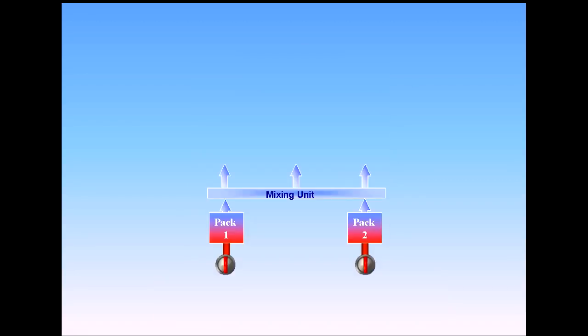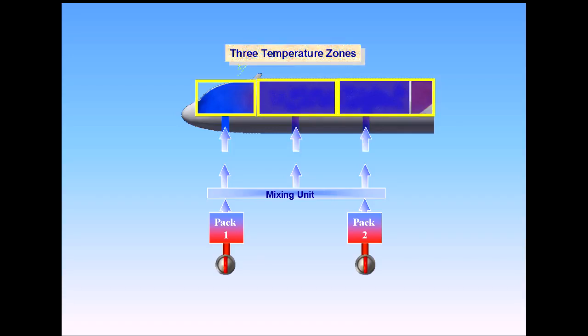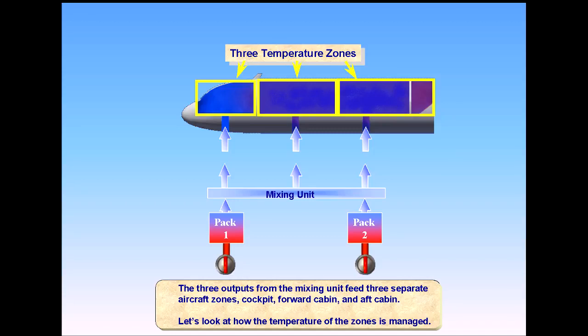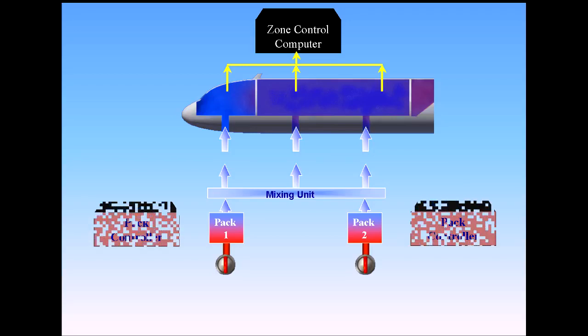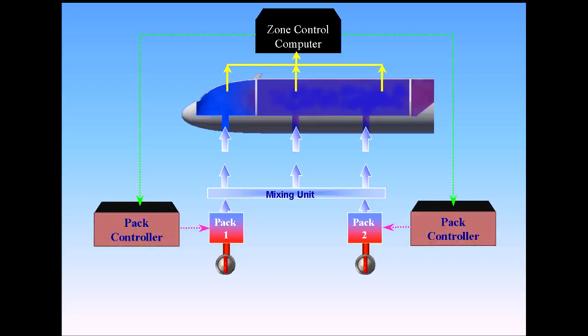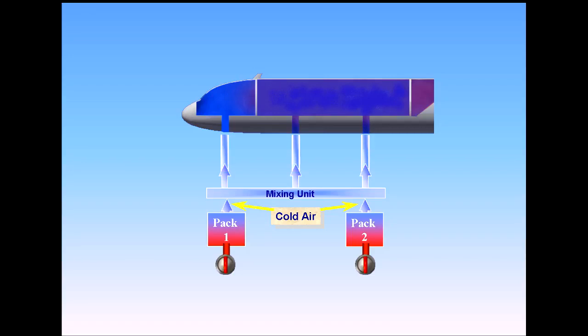The three outputs from the mixing unit feed three separate aircraft zones: cockpit, forward cabin, and aft cabin. Let's look at how the temperature of the zones is managed. A zone control computer monitors the temperatures of the three zones and sends signals to the pack controllers to set the air temperature delivered by the packs. Normally, cold air is delivered by the packs and is then sent to the three zones.